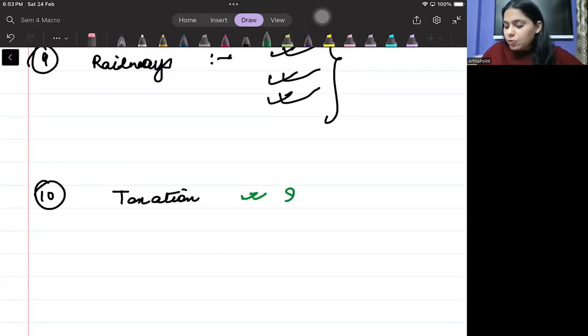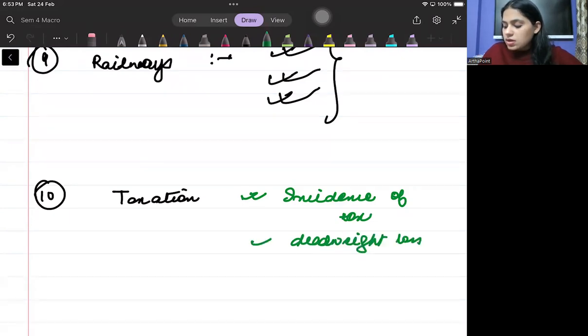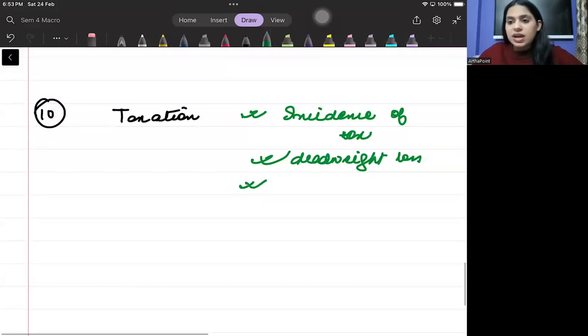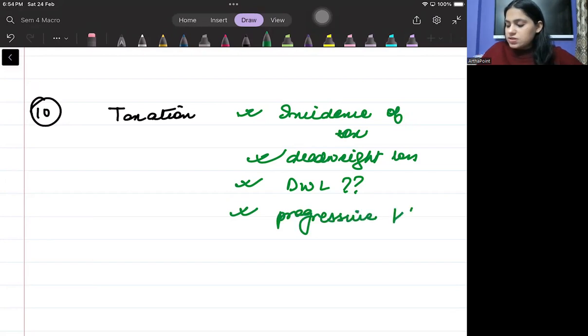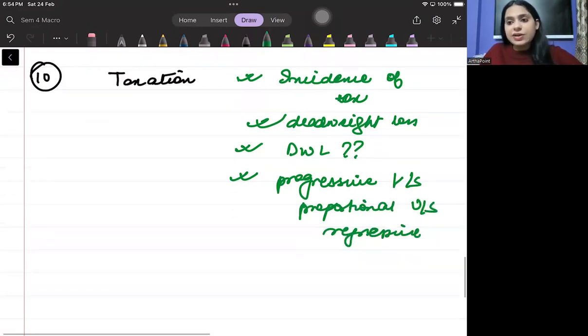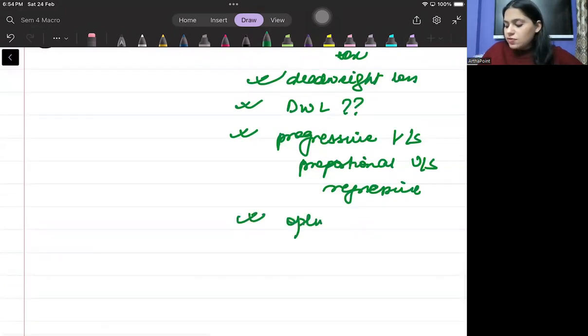Taxation में clearly आपको difference पता होना चाहिए between what is incidence of tax and burden of tax, what is deadweight loss. हाँ, and बेटा इसी पे you should be aware how to calculate deadweight loss, कैसे निकालना है टैक्स में deadweight loss, right? What are the different kinds of taxes, जैसे progressive versus proportional versus regressive, what are the different kinds of tax. हाँ, and what are the properties of an optimal tax, एक optimal tax की क्या properties होती हैं.